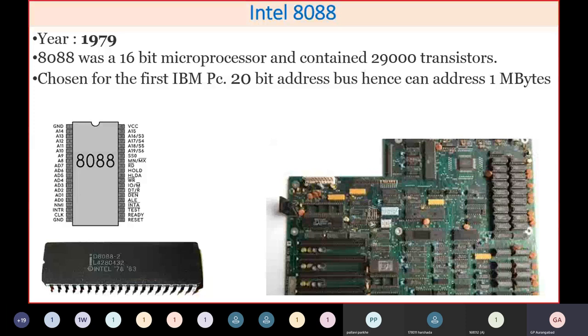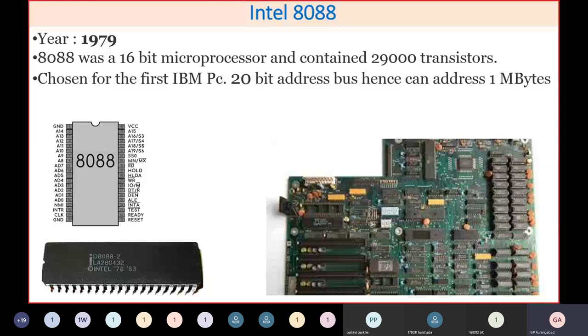But anyway, this was the first processor, which was working on an operating system like DOS, or disk operating system, maybe version 1 to 2.3, 3.0. That operating system version was there, and you used to do simple programming like BASIC, Fortran, COBOL, or simple word processing. That type of applications was possible on this particular processor, the 8088.